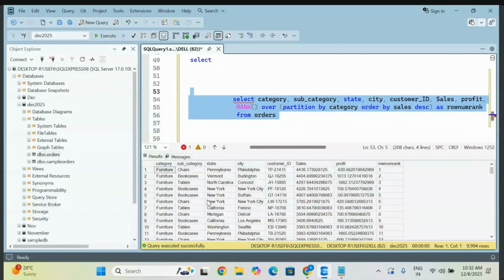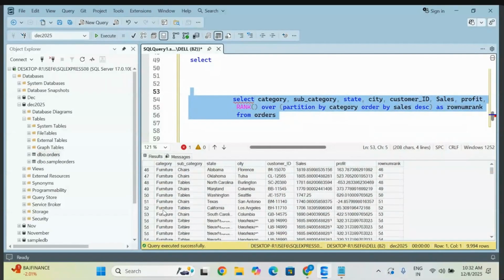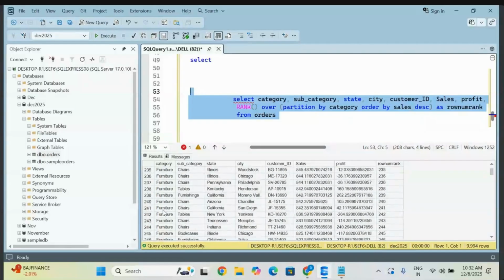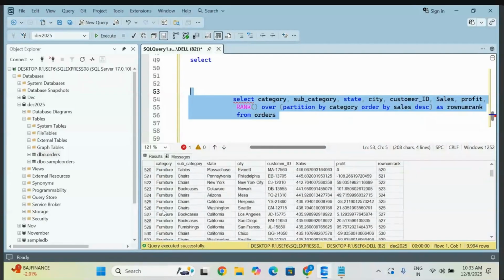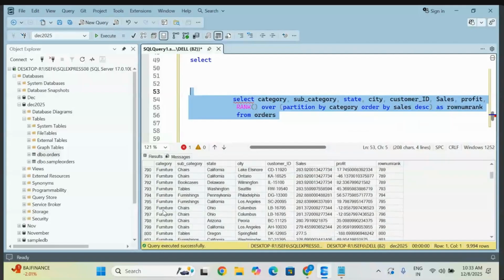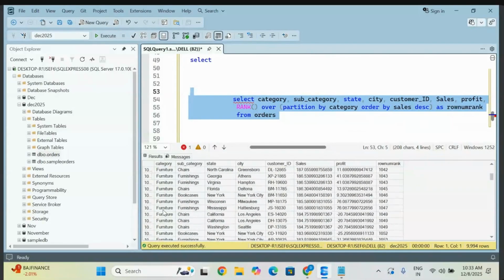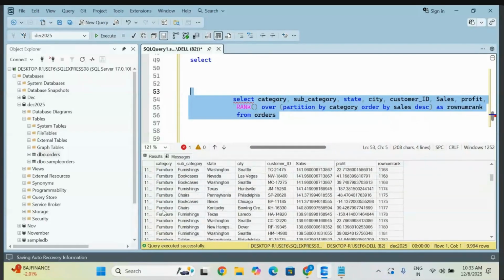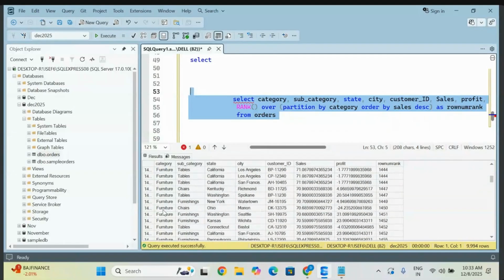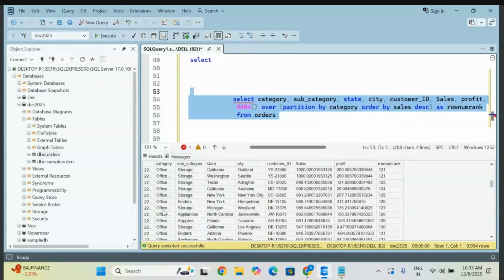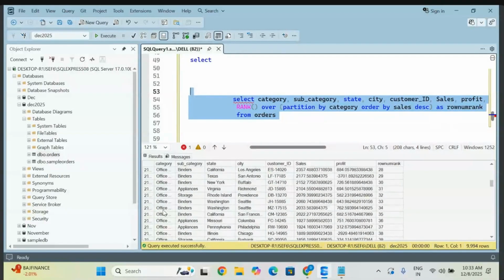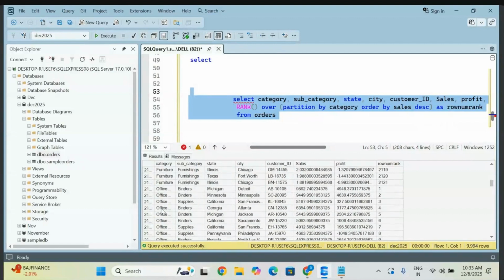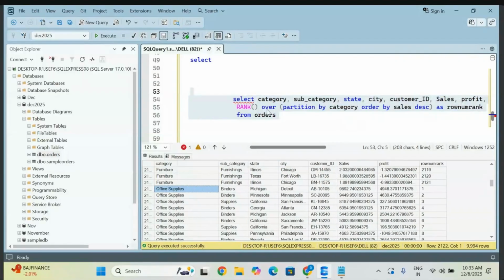Observe, the same thing it is giving. Go check the rank, how it gives you furniture items. This is also giving you separate ranks based on your value, that is fine. But the problem is that rank is going to skip the order of the rank. That is the only thing, remember.